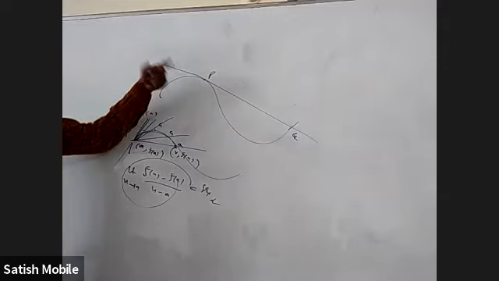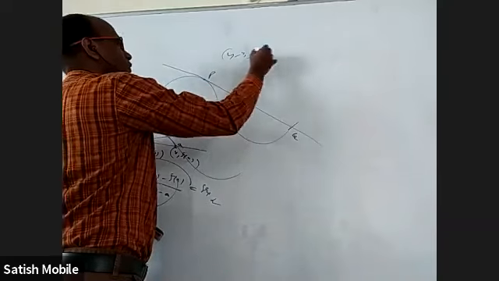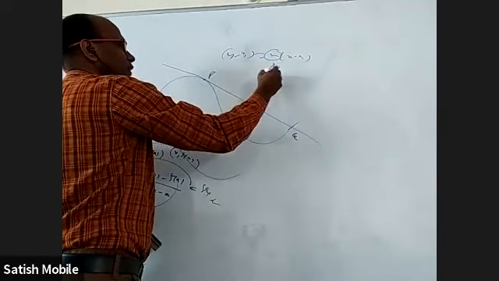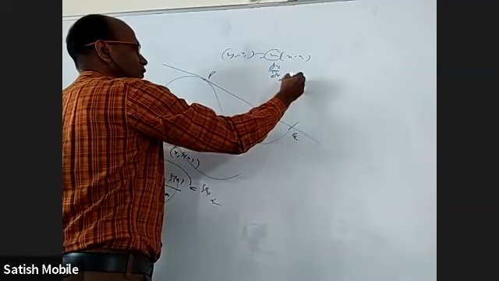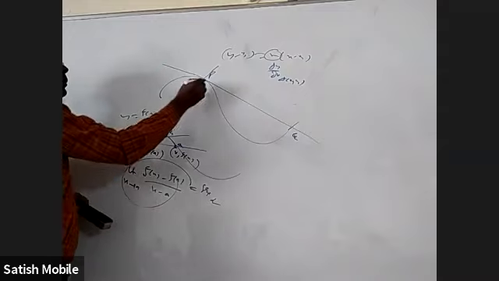And once you know slope and you know point, you can find the equation of the tangent, because we have this formula y minus y1 equal to m into x minus x1. Here m is dy by dx at x1 comma y1. That's all. If somebody wants the normal, it will be perpendicular to the tangent.